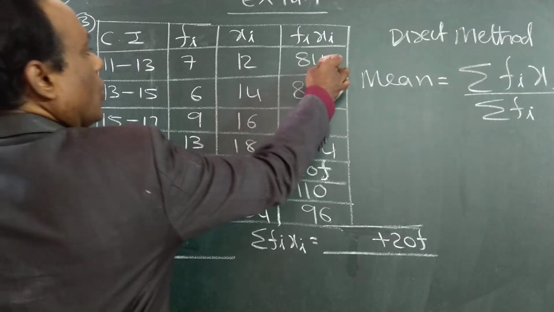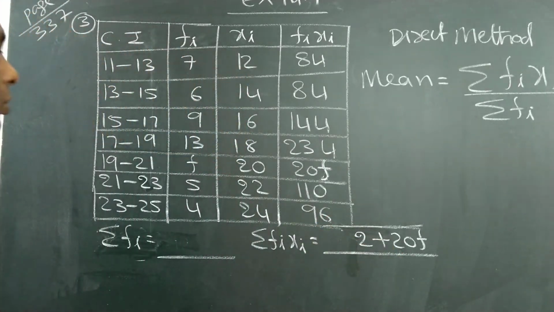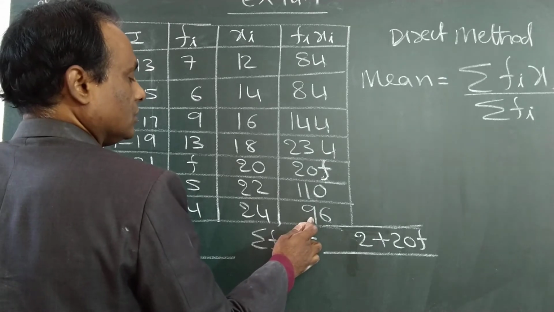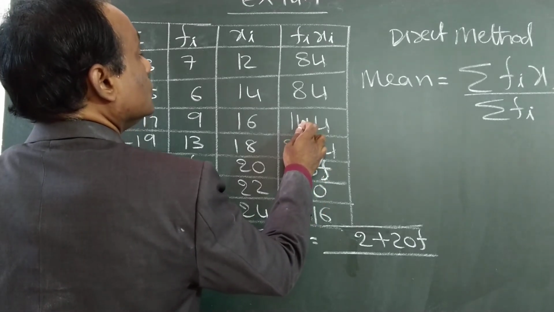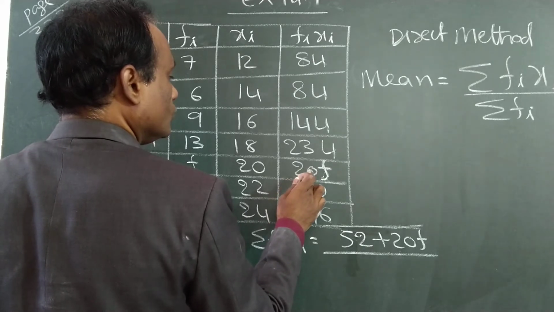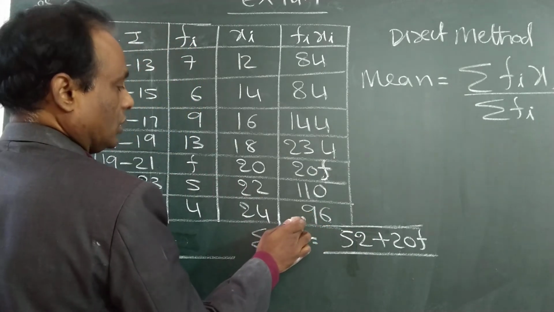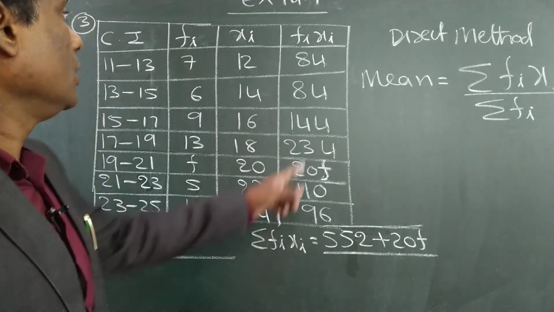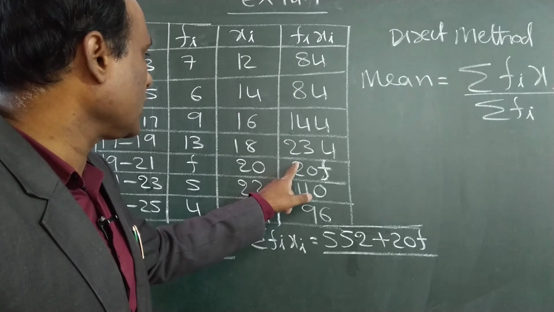How much? 4 plus 4, 8, 12, 16, 22, 2 plus 9, 11, 12, 13, 14.